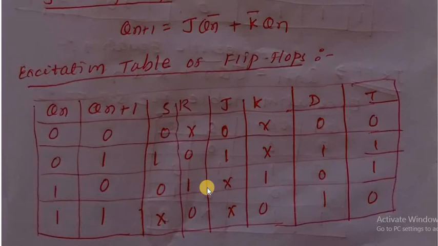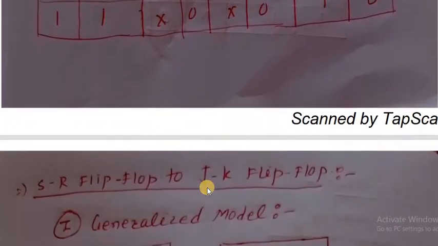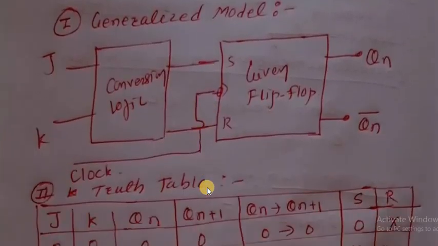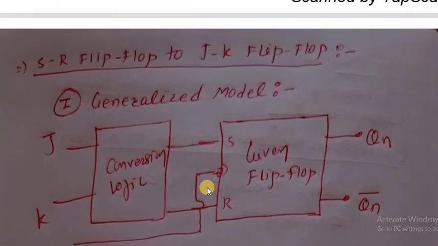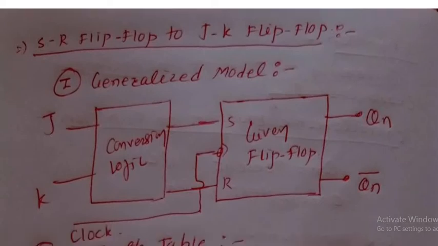Okay. Now how to convert one type of flip-flop into another? See here, SR flip-flop to JK flip-flop. How to convert SR flip-flop to JK flip-flop? Which flip-flop is given here? SR flip-flop. We have to convert this SR flip-flop into a JK flip-flop. SR to JK flip-flop means the given flip-flop is the SR flip-flop, and we have to convert it into a JK flip-flop.